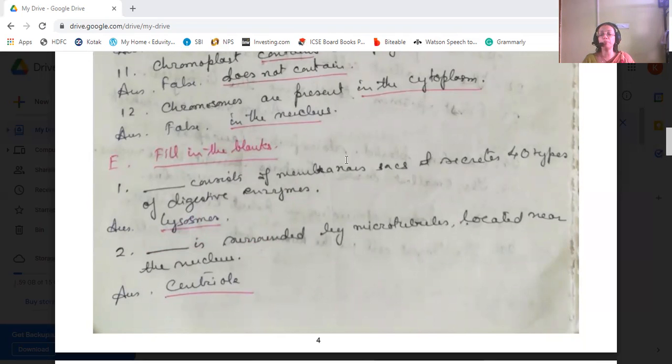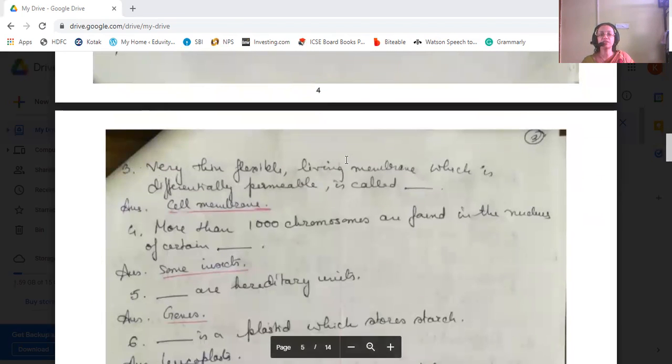Lysosomes consist of membranous sacs and secrete 40 types of digestive enzymes. So that's why they are known as suicidal bags. Centrioles are surrounded by microtubules, located near the nucleus. A very thin, flexible living membrane which is differentially permeable is known as cell membrane.